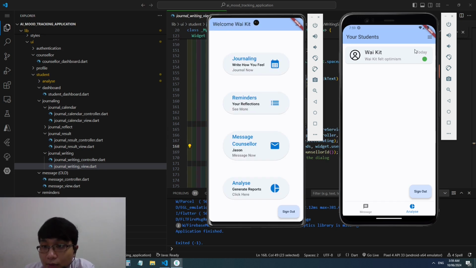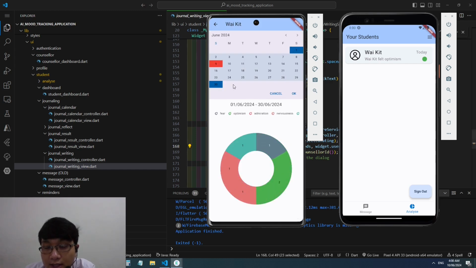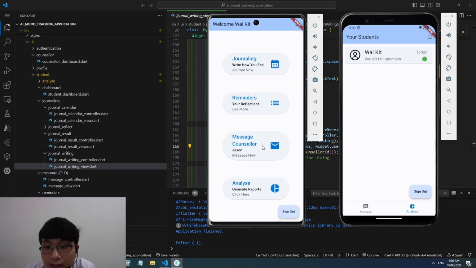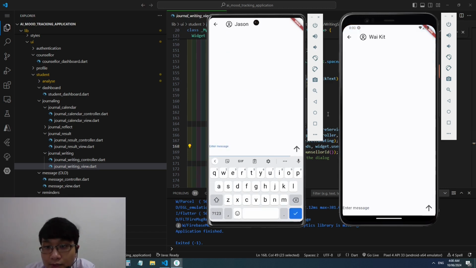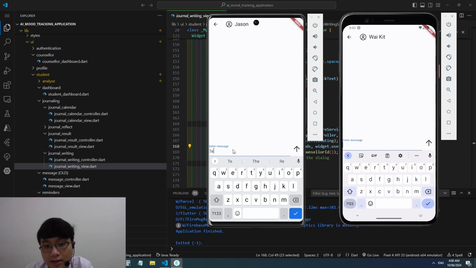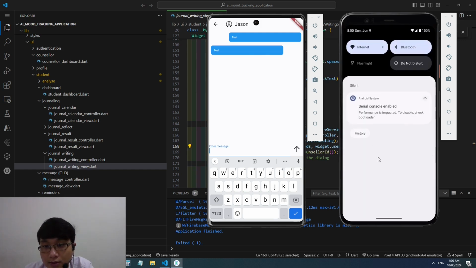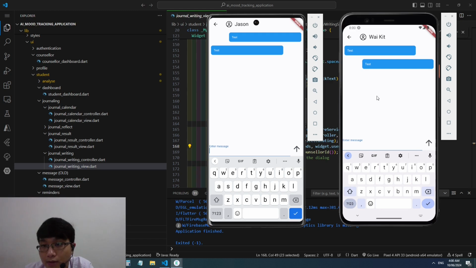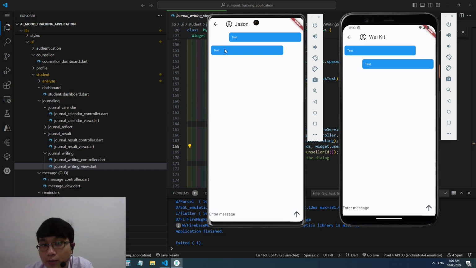The counselor is able to analyze the students' emotions, but the student is also able to analyze their own emotions, and this is the same user interface. And then now we are able to exchange messages. As you can see, I'll be able to send Jason some messages, and Jason will be able to send me some messages. Let me just send a test message, and Jason will send me another test message. Alright. By right, there should be notifications. However, with the emulator that I'm using, there are issues with the notifications, and sometimes they may not appear.